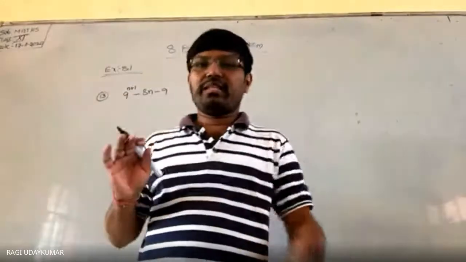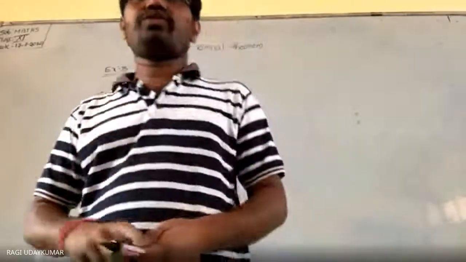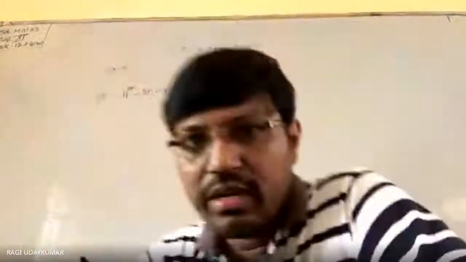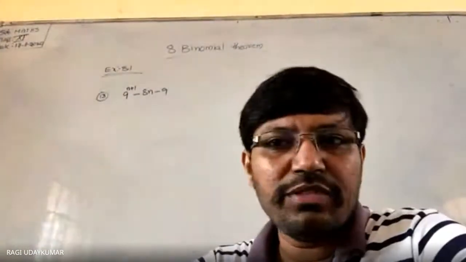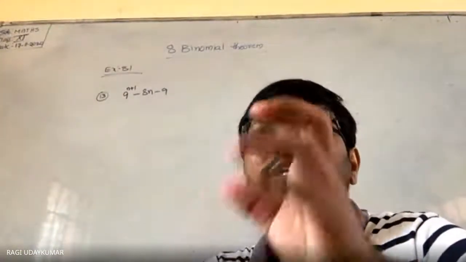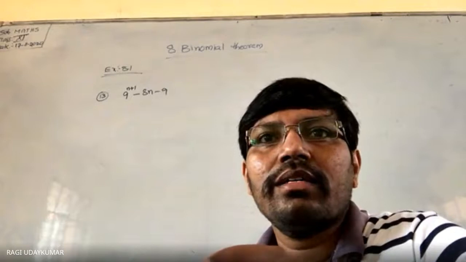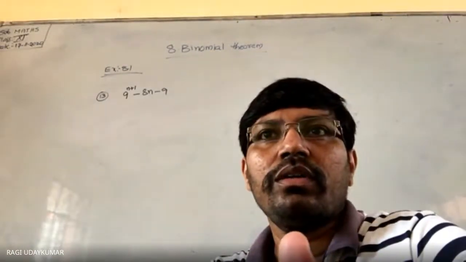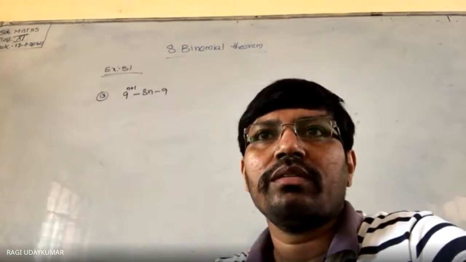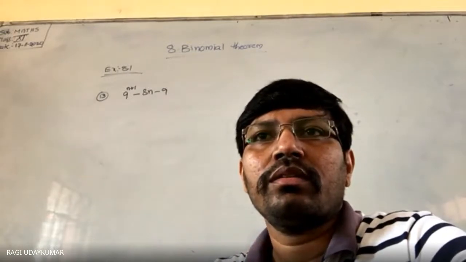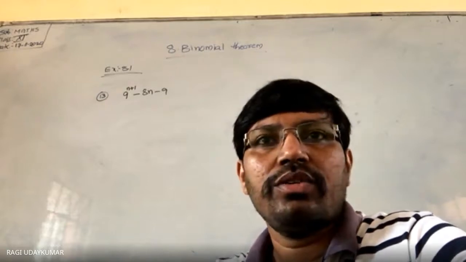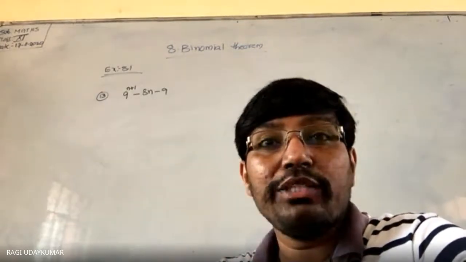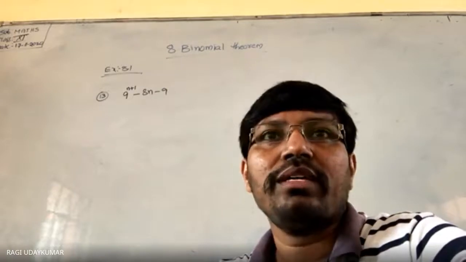So it's like a quadratic equation, sir. Wait, Devian, you wait. Let us give the chance to everyone. Divisible by 64 is nothing but you need to write this as 64 into something.